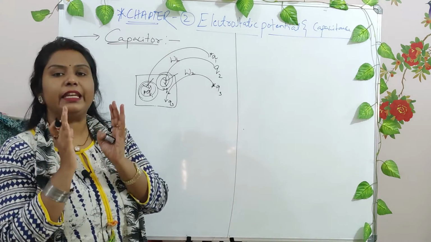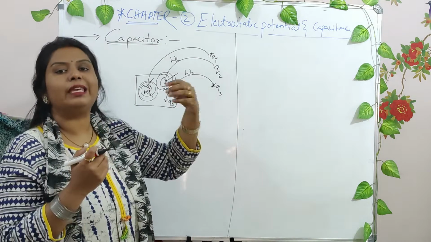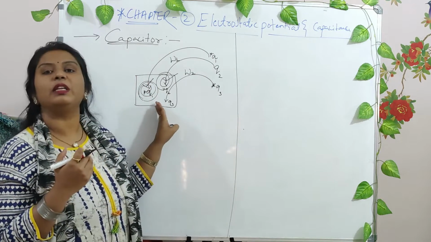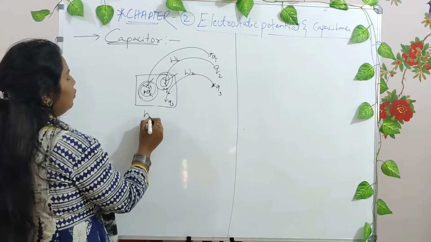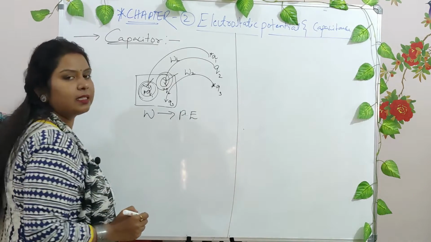We want some energy to be stored in some particular device. So what we do, we bring many charges from the region of infinity and store them, where all the work done will be stored as potential energy of that particular device, right?